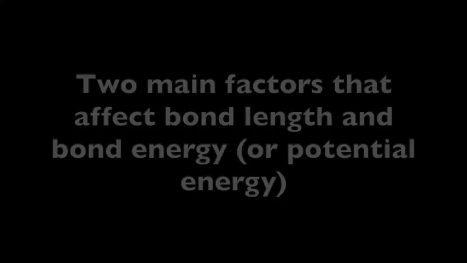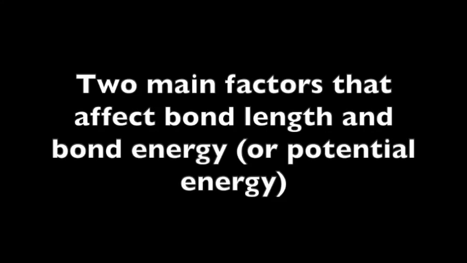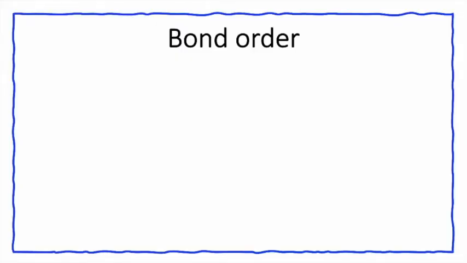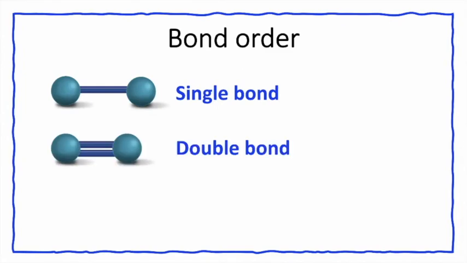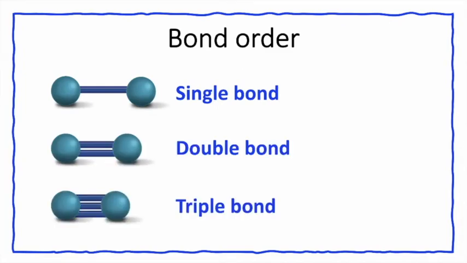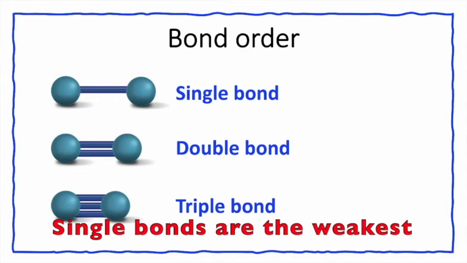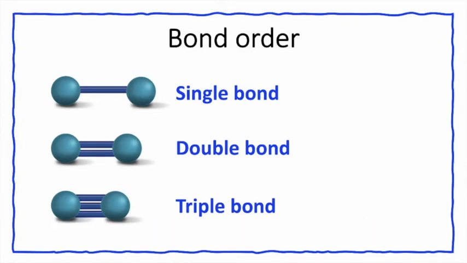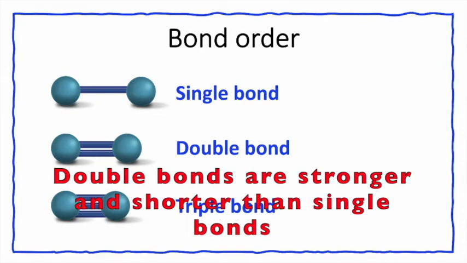There are two main factors you need to know about when you're trying to compare bond length and the bond energies in different molecules. The first thing is bond order. Bond order is the number of bonds between the two atoms you're looking at. Single bonds are the weakest. They're pretty easy to break. Double bonds are stronger than single bonds. They're also shorter.